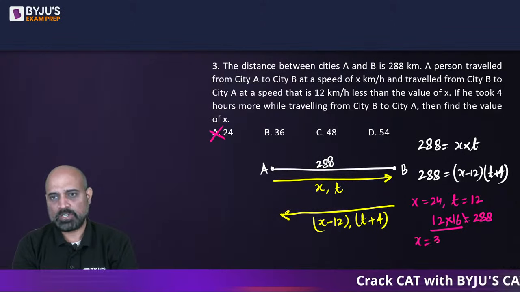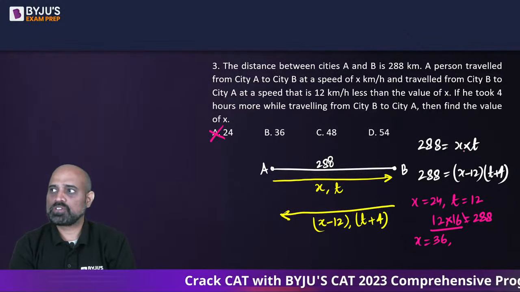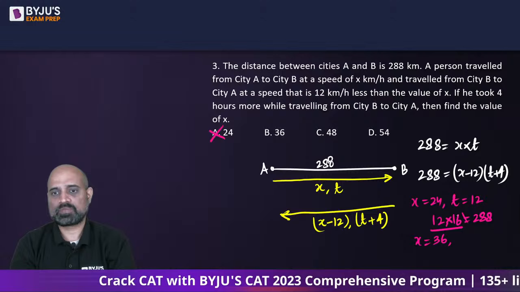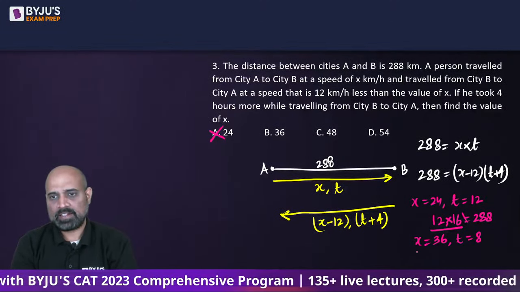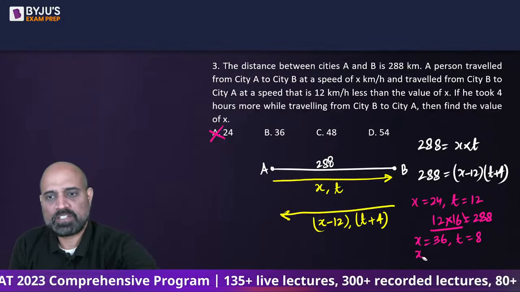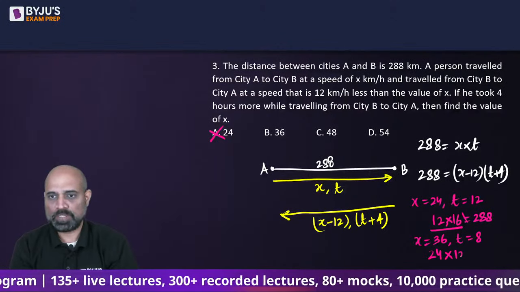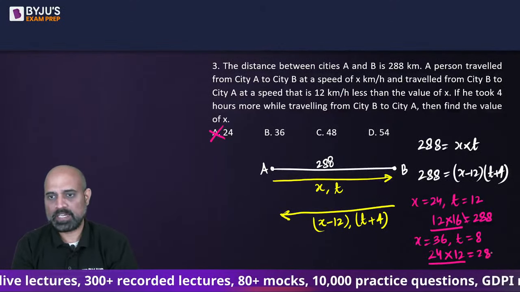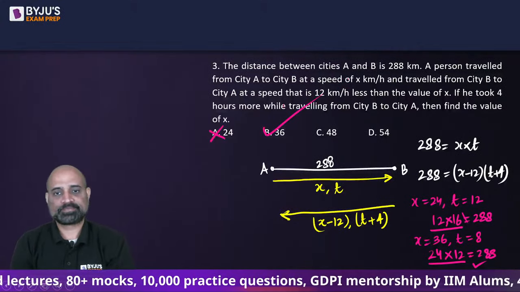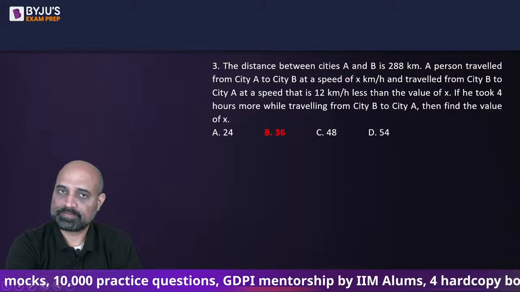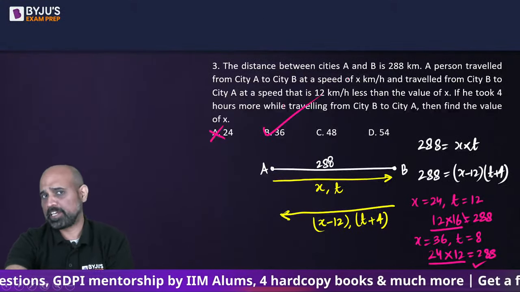If x is equal to 36, so if x is 36, t is going to be 8. And x minus 12 is going to be 24, and t plus 4 is going to be 12. 24 into 12, is it 288? It is. So 36 will be the answer. Don't have to solve by opening the values over there. It will be very time consuming.